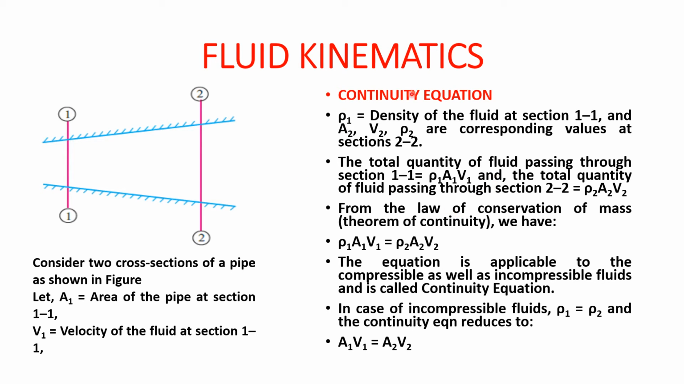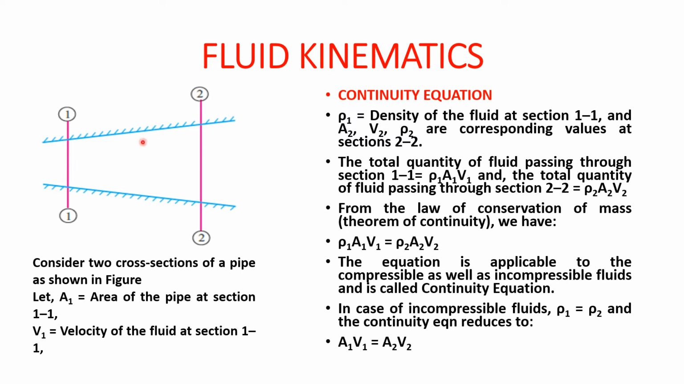So from the law of continuity which we have seen in the last slide, the same mass is flowing through the cross sections because fluid is not added or removed from this section. Therefore, rho 1 A1 V1 is equal to rho 2 A2 V2. This equation is applicable to compressible as well as incompressible fluids and it is known as the continuity equation. But for incompressible fluids the density value is constant.